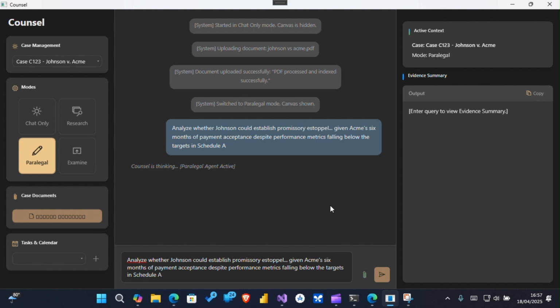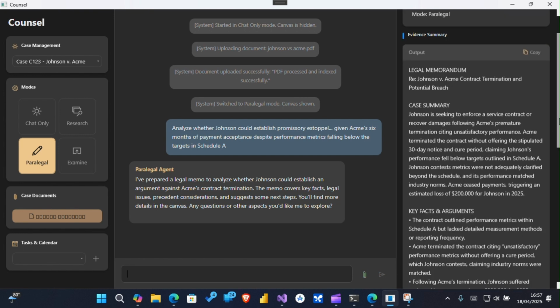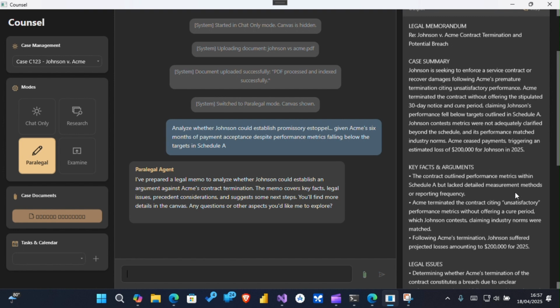You'll notice the AI agent is processing the request. Behind the scenes, our C# orchestrator service is routing this query to the paralegal plugin, which uses Azure OpenAI, along with the document context.